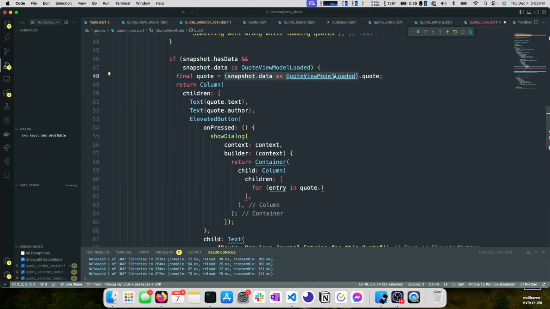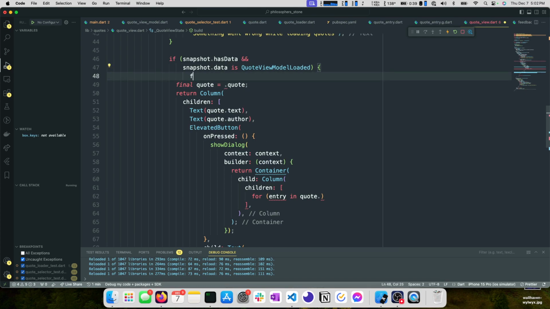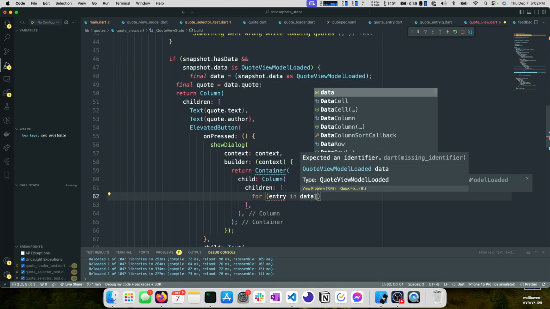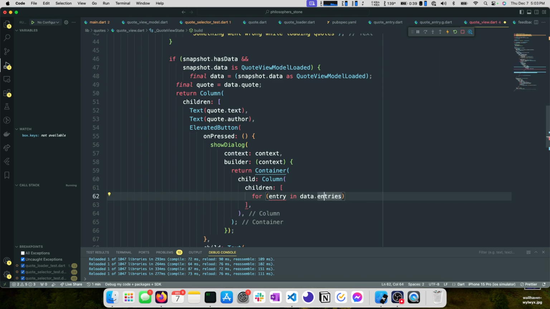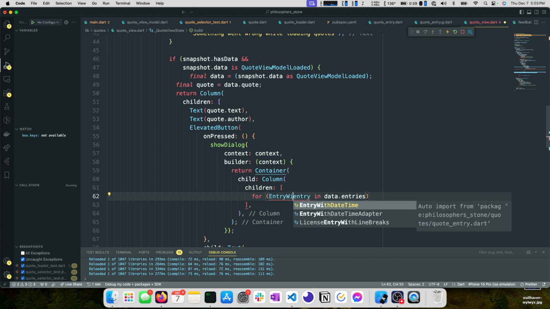Okay, sorry, we'll have to clean up a few things here. So the first thing is I'm going to make a new variable called data right up here. We're going to point this to data.quote. We're going to point this to data.entries. So this is for, and we need to give this a type. So we know that this is an entry with date time.